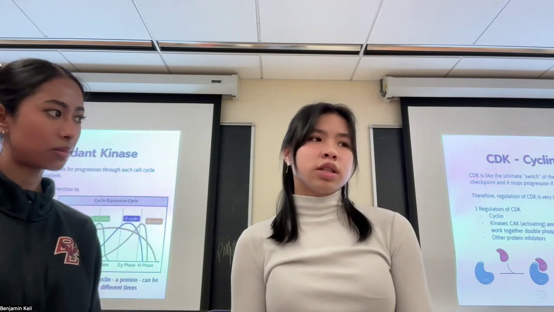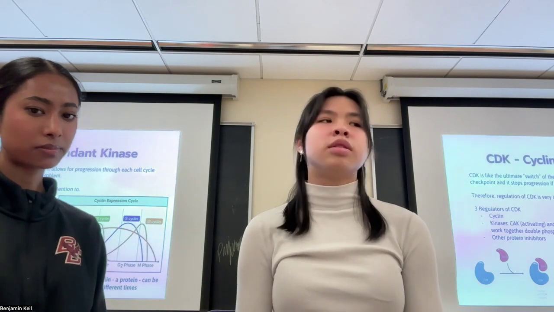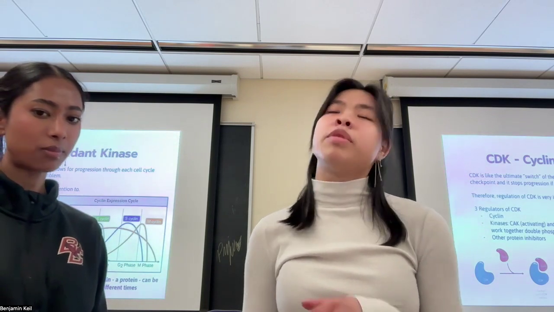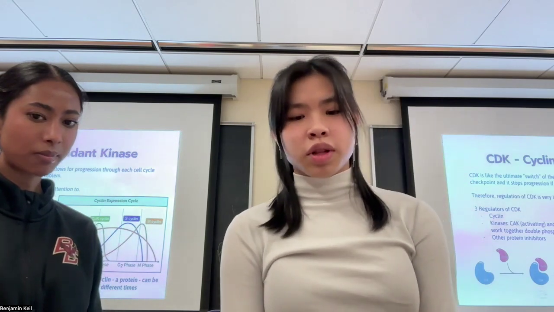So when it phosphorylates CDK, WEE1 actually stops the activity of CDK from happening until it's necessary to happen. So it's like dual regulation so that things don't happen too quickly or too slowly. And they work together to double phosphorylate CDK.